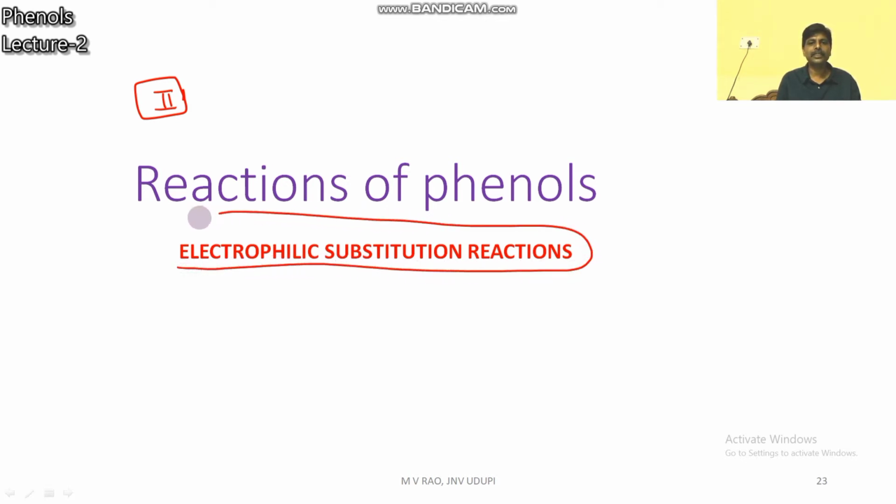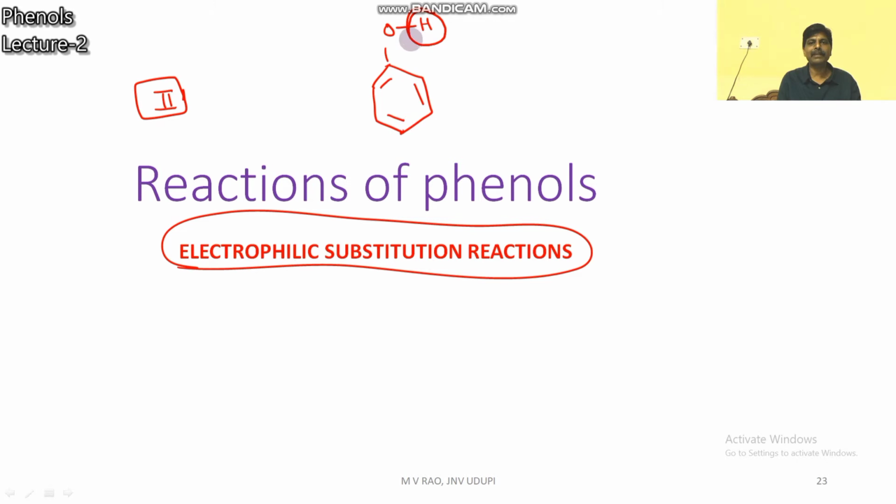Next category, the second type of chemical properties of phenols, is electrophilic substitution reactions. You know the structure of phenol, C6H5OH. In the previous case, reactions take place at this hydrogen. In one case, H is replaced with Na. In the last case, H is replaced with CH3CO.